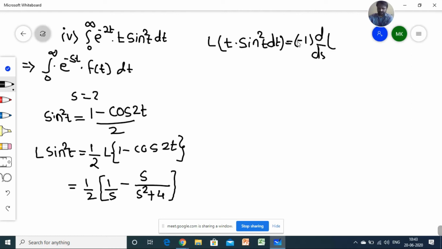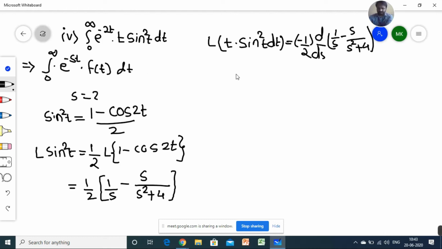So it is clearly 1 by 2, so I'm just writing 1 by 2 here. That is, it becomes minus 1 by 2, and this becomes 1 by s minus s upon s square plus 4.